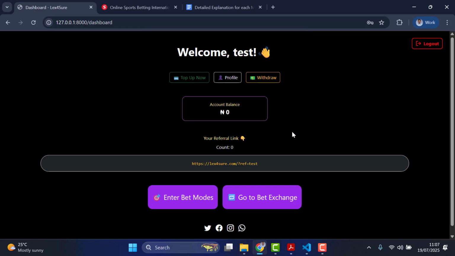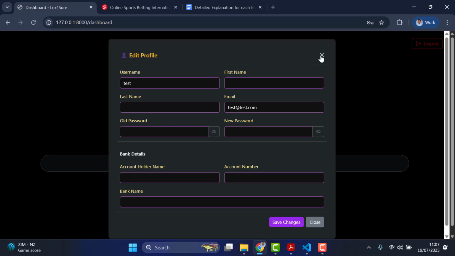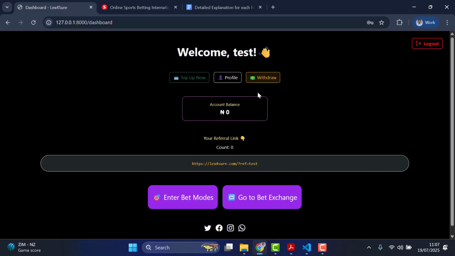It will take you to this dashboard interface where you can top up your balance, edit your profile, withdraw, see your balance here, and you have your referral link here. You just need to click on this to copy. All right, just a click, you have copied the referral link and you can refer it to your friends. This will count how many referrals you have, right? Because as time goes on, we'll be doing some referral bonanza or some kind of discounts for people who refer others. You understand? So it's going to happen surely. That's the advantage of this.